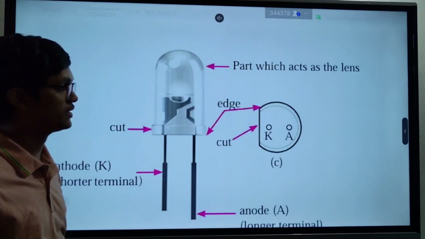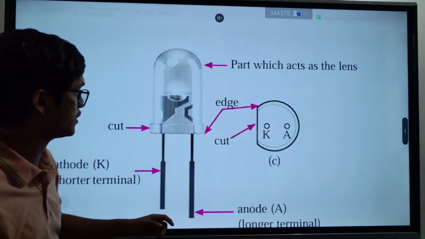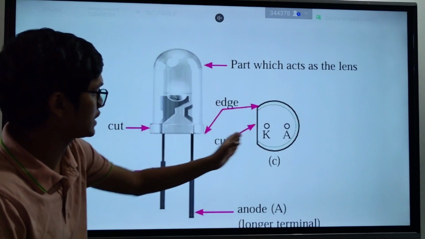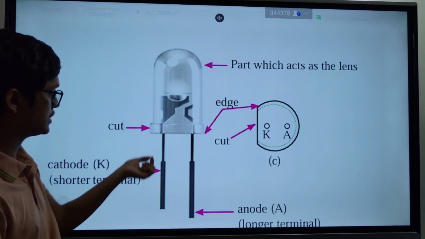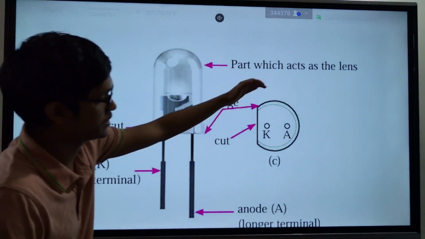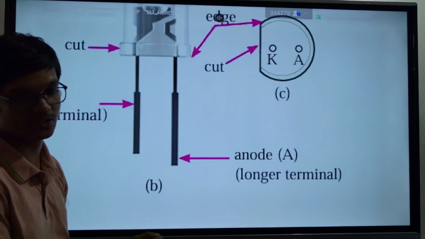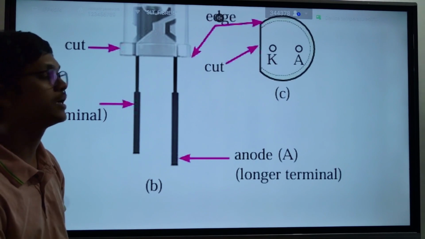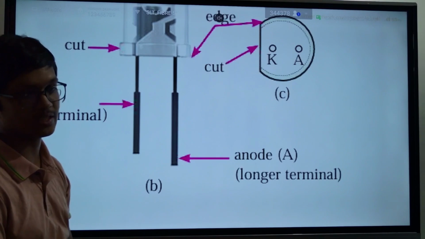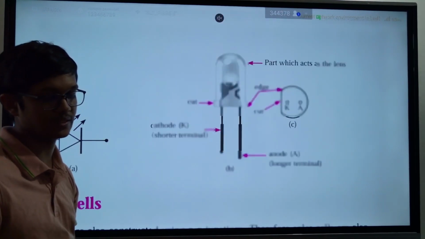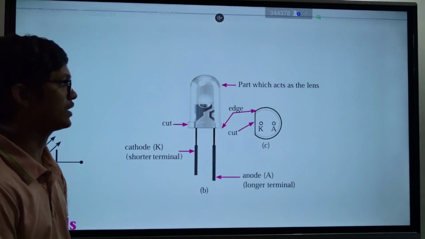You can see a cut on the side of the cathode if you look from the top. That is the shorter terminal, and this side is the longer terminal. You have to make sure that you connect the positive side of the battery to this terminal and the negative side of the battery to this terminal to make sure that this LED is working. So this is what we call a light emitting diode, LED.